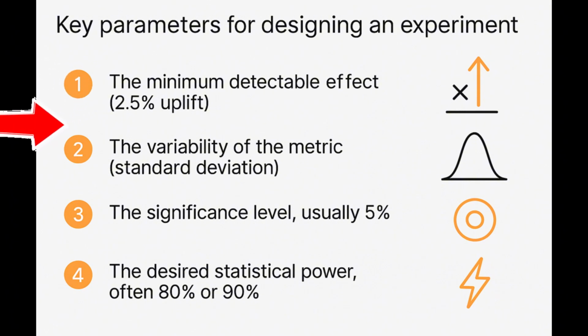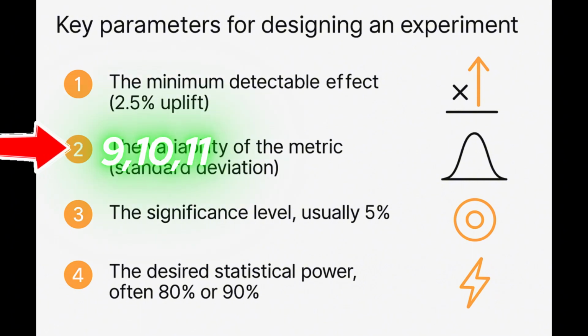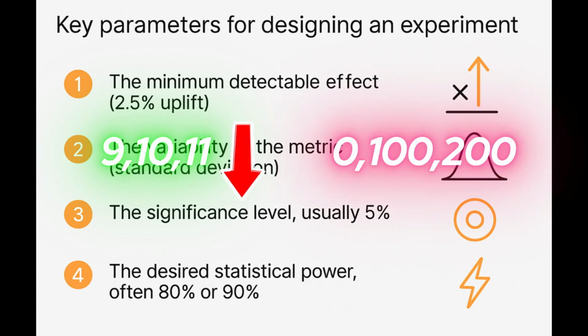Second, we consider the variability of the metric, or the standard deviation. This tells us how noisy our data is. The more variability we have, the harder it becomes to detect real changes. Let's imagine we are measuring revenue per user. In one scenario, most users spend around $10, maybe 9, 10, or 11. The values are very close to each other, so the variability is low. In another scenario, some users spend $0, while others spend $100 or even $200.